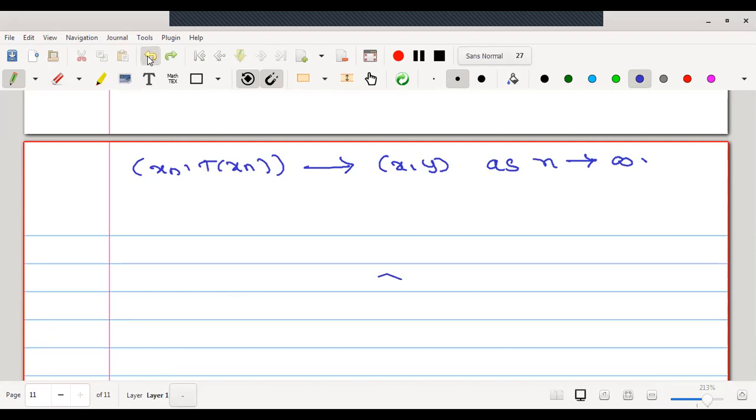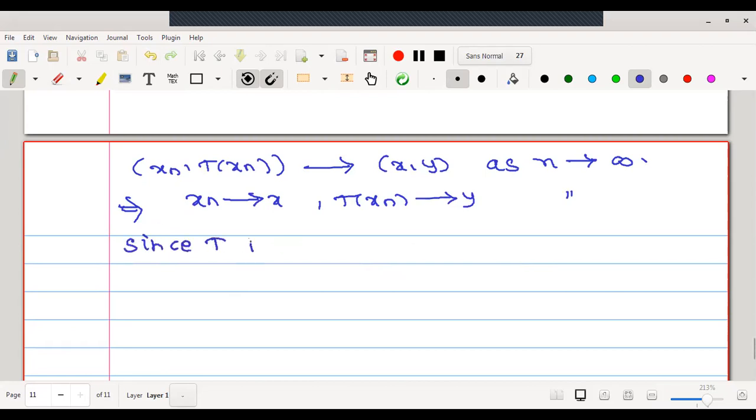Now already we have seen whenever we have this kind of situation, or rather we have proved, that n cross n dash is a product topology. Therefore, one can write down very easily that xn converges to x and txn converges to y, no doubt, as n tends to infinity. Now we will make use of the assumption. But what is the assumption?